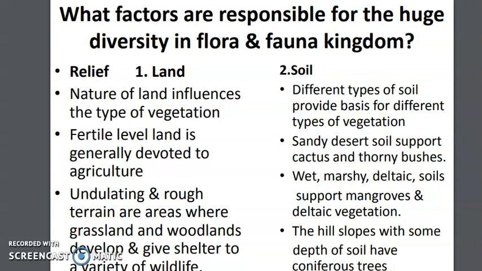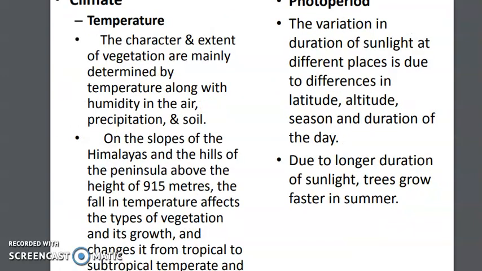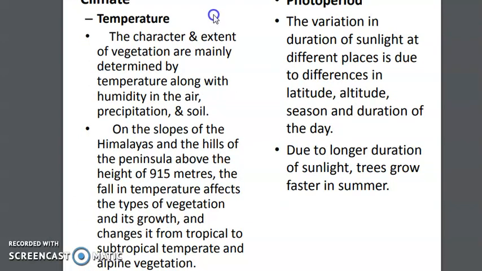So according to the land and according to the soil, we can see different places having different kinds of vegetation cover. Now the next topic is the climate. Climate is another factor. Depending upon that, you can see a variety of plants in different places. Suppose temperature.